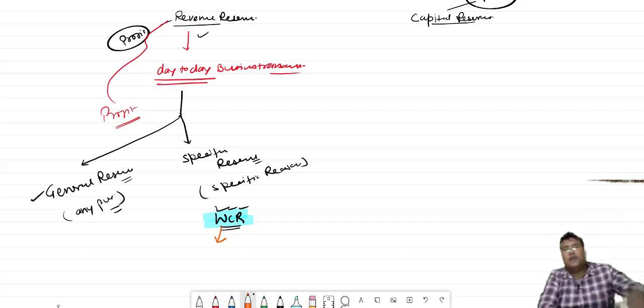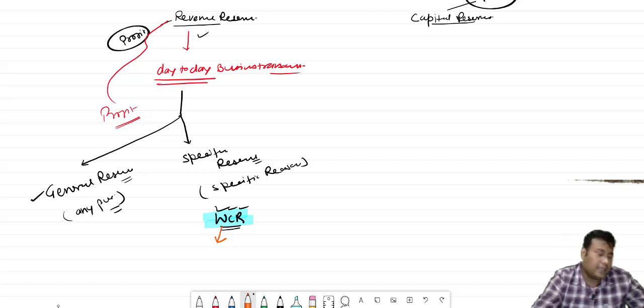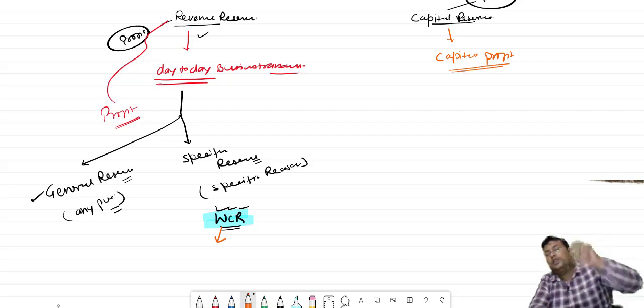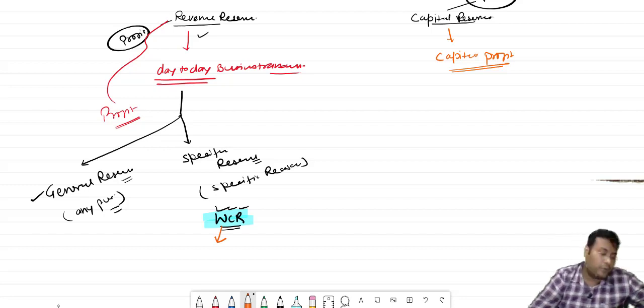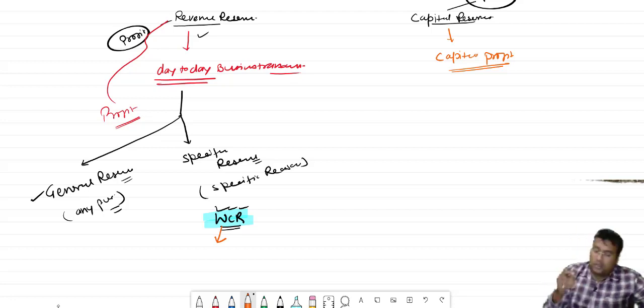So what is the capital reserve? Bacha, capital reserve is generally created from the capital profit. What is the meaning of capital profit? By issuing or redeeming debentures or shares, whatever profit we earn will be considered as a capital profit. So for generating the capital, whatever we earn during that particular process will be considered as capital profit.